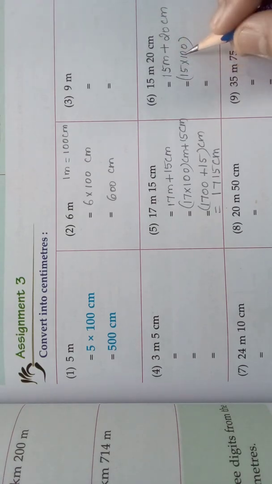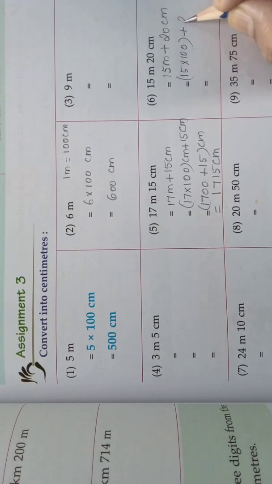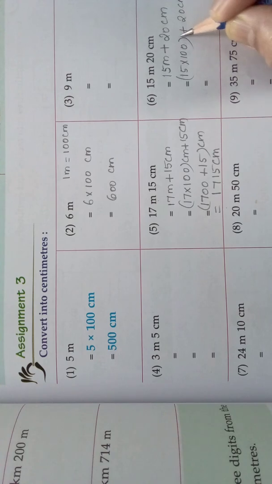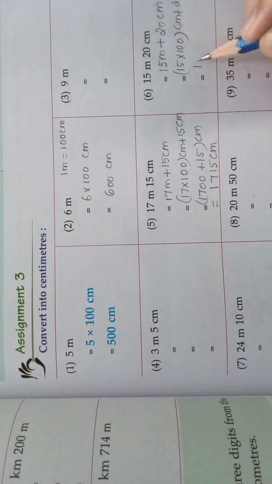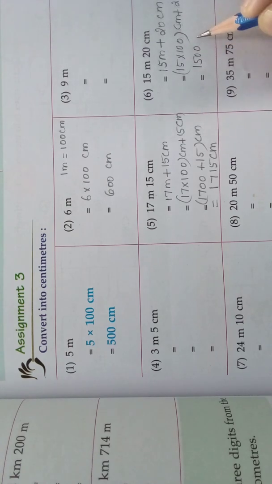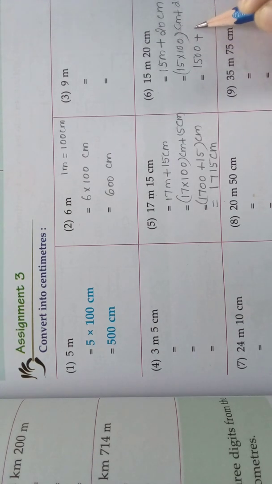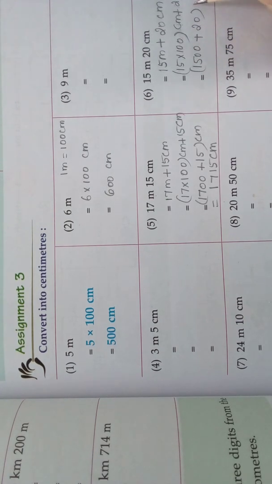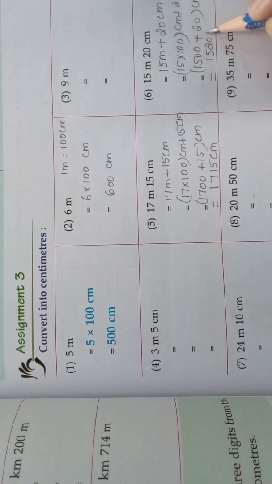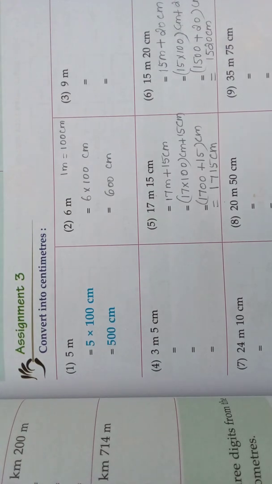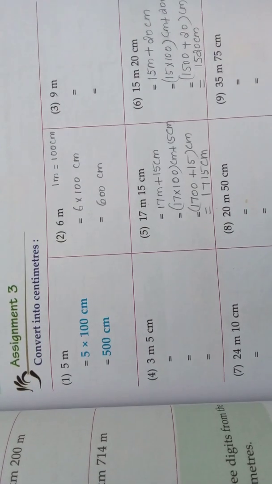So, 15 meters is 15 into 100 centimeters plus 20 centimeters. That is nothing but 1500 plus 20 centimeters. That is nothing but how much? 1520 centimeters. Okay, understood, children?